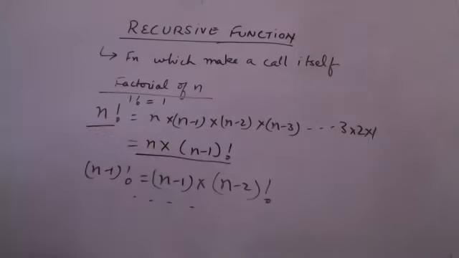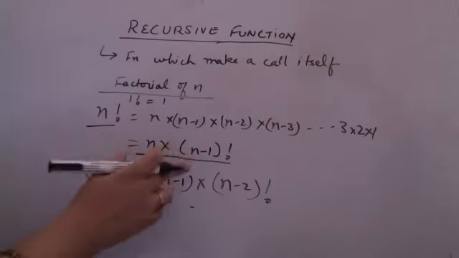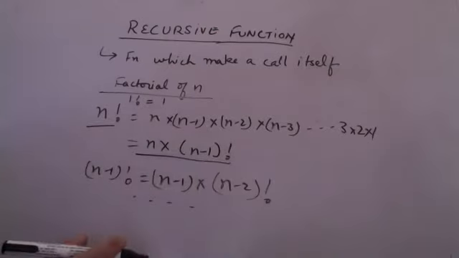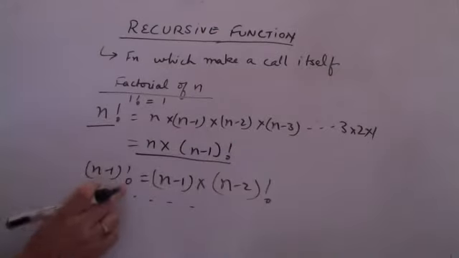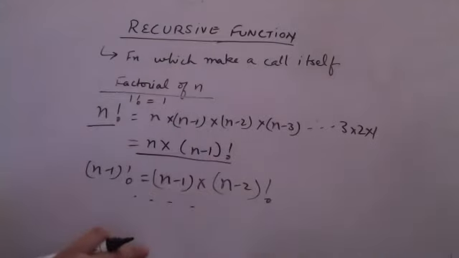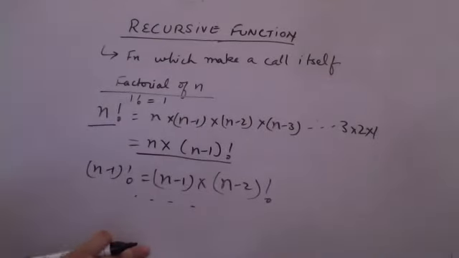How many smaller sub-problems will there be in the factorial case? How many small problems have I broken it into? How many times will this recursion or this sub-problem go on? n minus 1 factorial, right? Please repeat. Till it comes to 1, very correct.